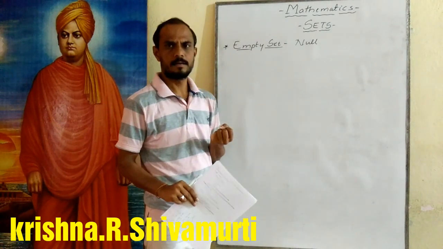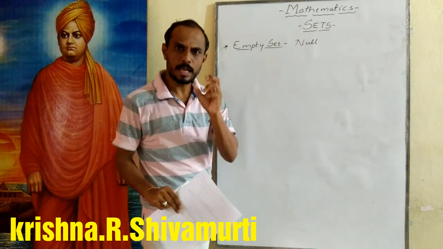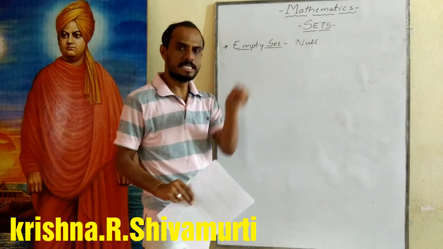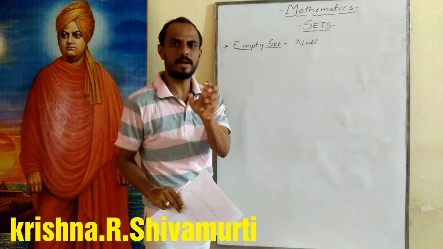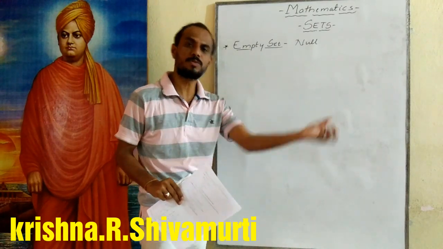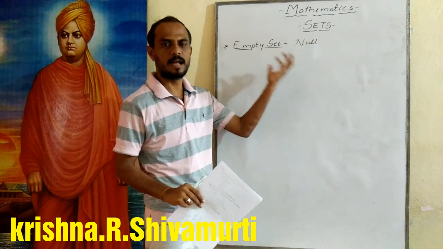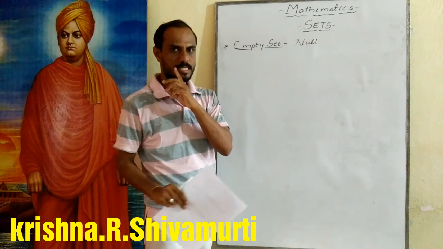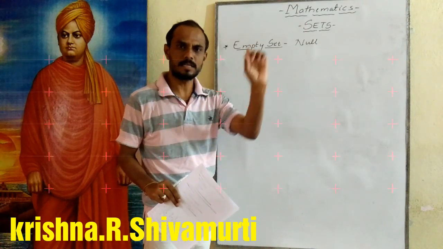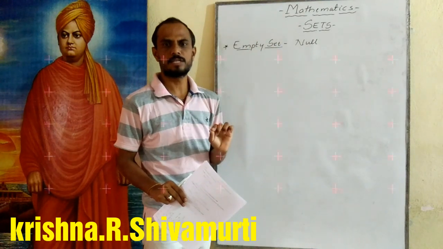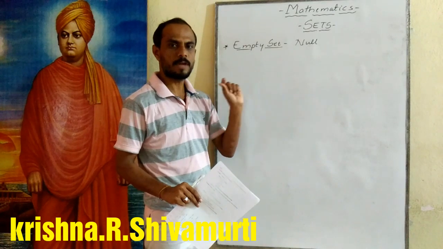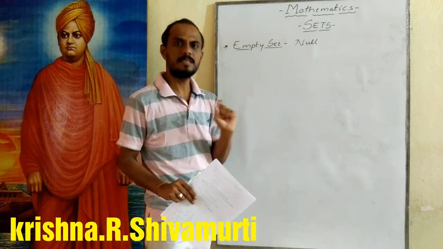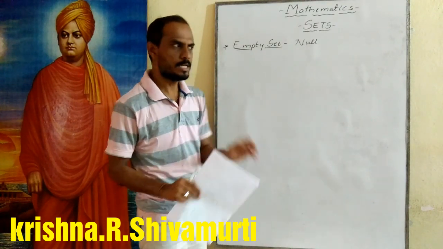What is a null set? A set in which the number of elements is 0. There are no elements, or no element belongs to the set. This is called a null set or empty set. The set whose number of elements is 0 is called an empty set.